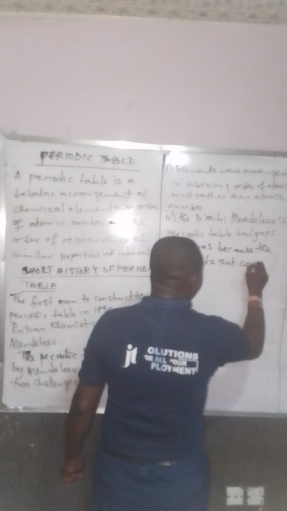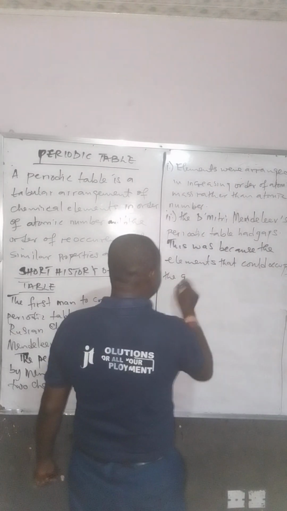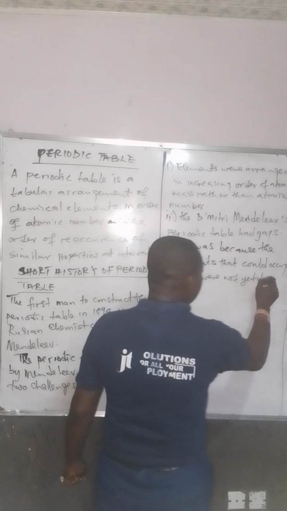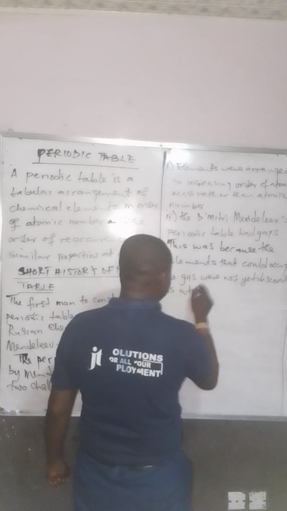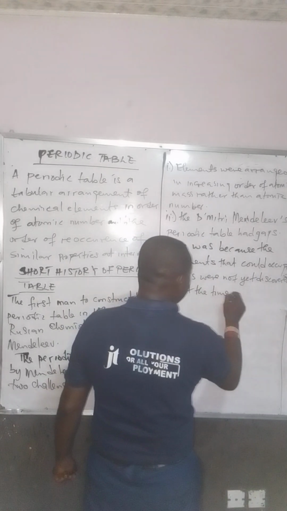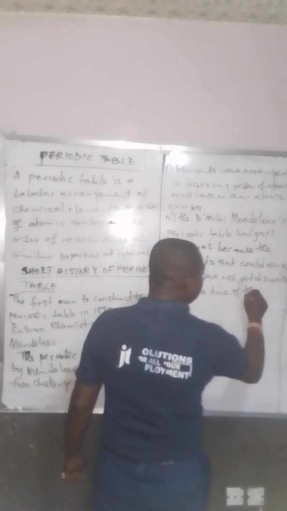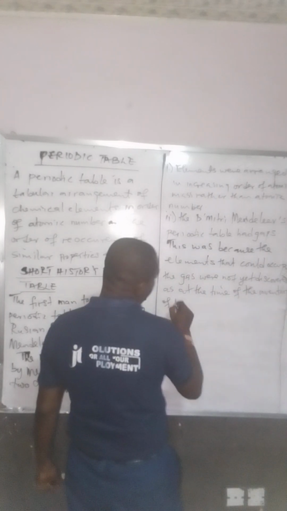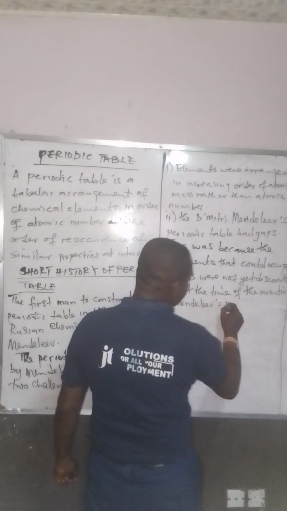Why? This was because the elements that could occupy the gaps were not yet discovered as at the time of the invention of Mendeleev periodic table.